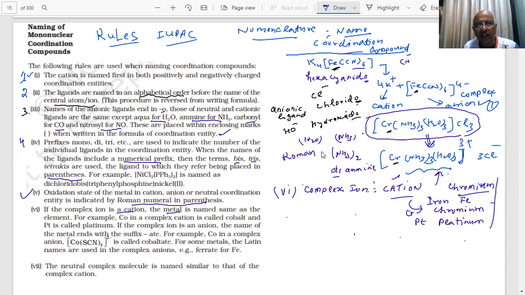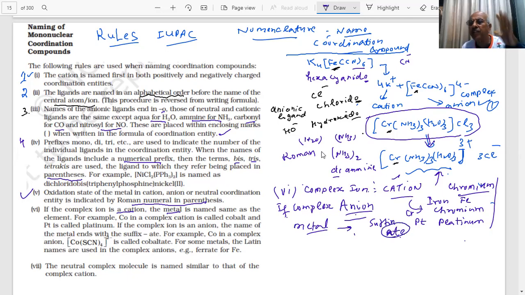But students, if the complex is an anion, then what will happen? The name of the metal will be changed, and it will end with a suffix. Which suffix will I use? ATE. The last letter will become ATE. It will not be iron or chromium. In this case, this is an example of an anionic complex, this one which I wrote.